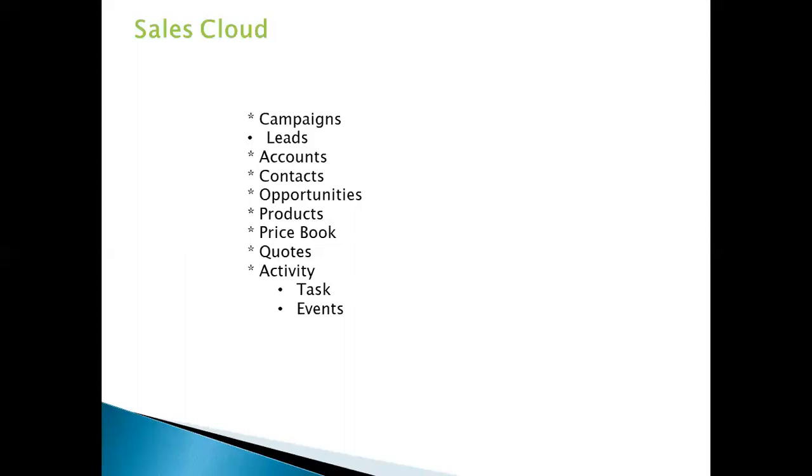Then last but not the least, activity. This is a very important object: tasks and events. Tasks and events you will find in most of the objects. Like if you go to account, contacts, opportunity, product, in most of the objects you will see tasks and events as a related list.